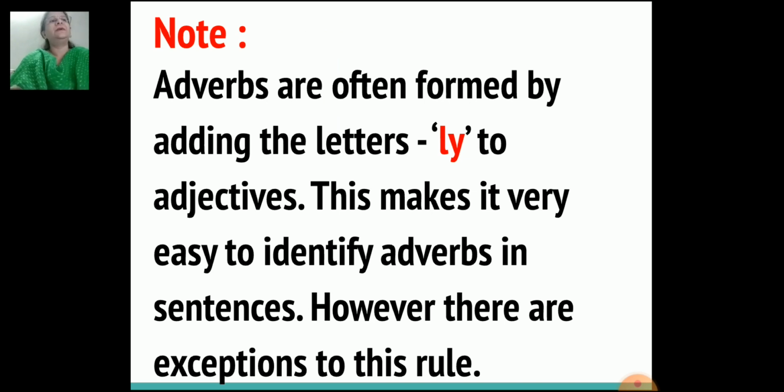Okay, now here's an important note, children. Pay attention. Adverbs are often formed by adding the letters ly to adjectives. This makes it very easy to identify adverbs in sentences. But still, however, there are exceptions to this rule.